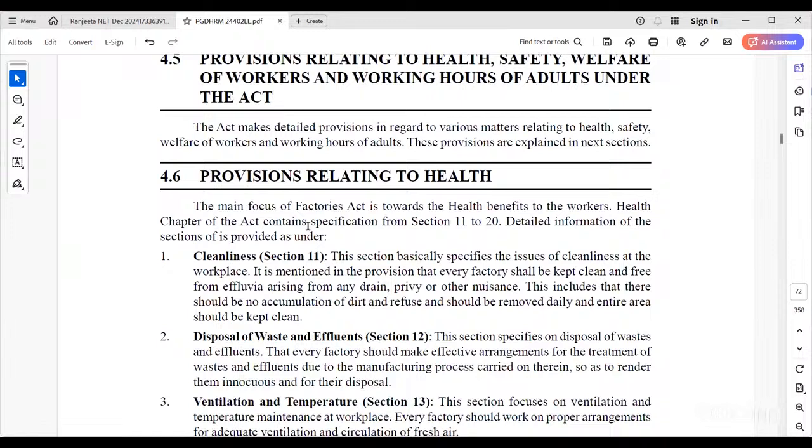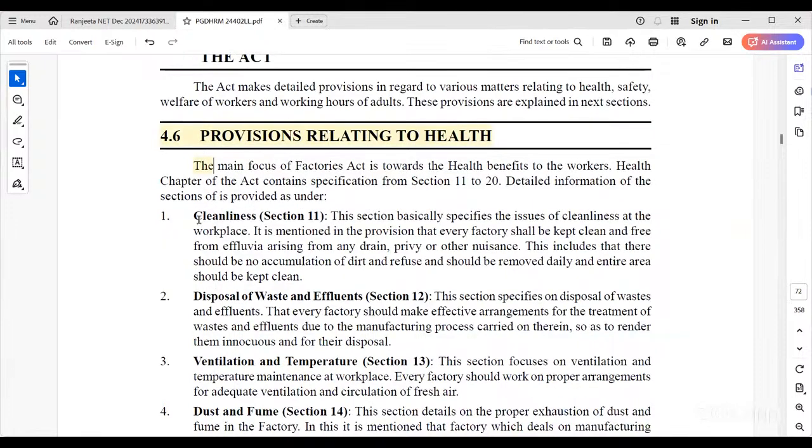Now the provisions relating to health. As I told you earlier, the provisions relating to health and safety. The provisions related to safety and health, from the point of view of cleanliness: the management has to maintain certain cleanliness conditions in an organization, like lubrication workers, or mining, or what we call a pharma company. They need to maintain proper cleaning as per Section 11 of the Act.